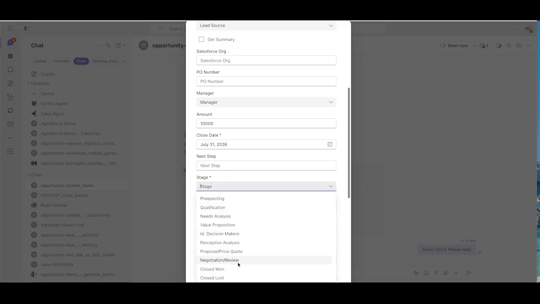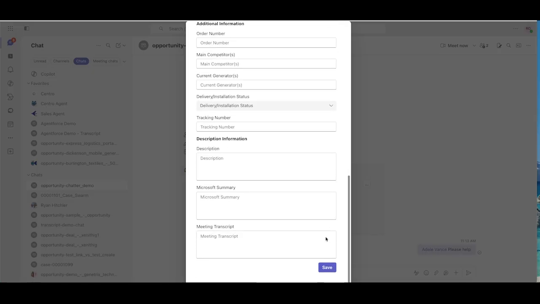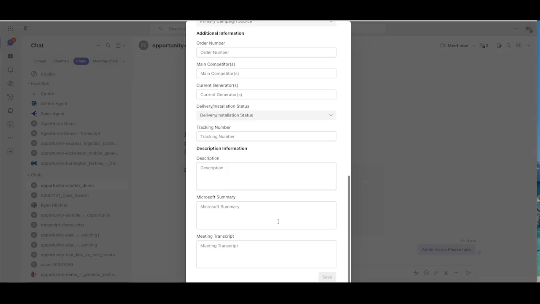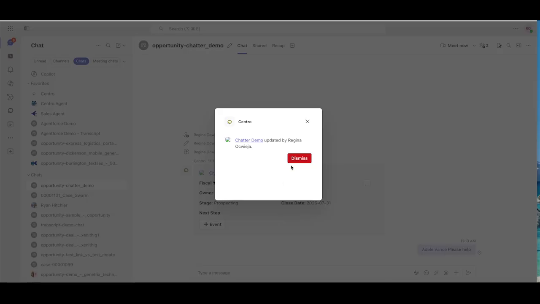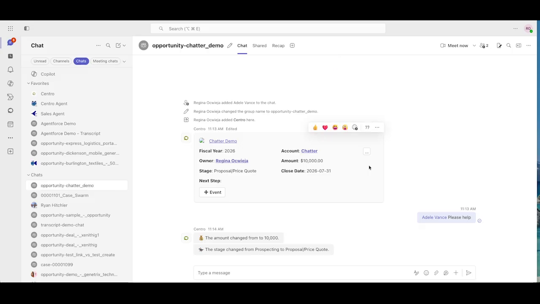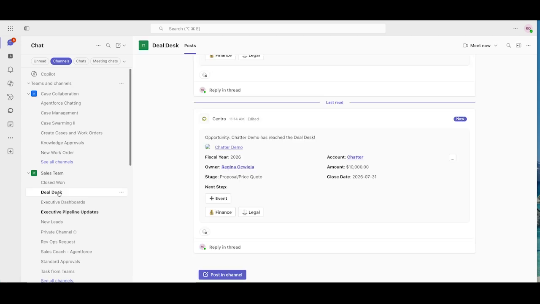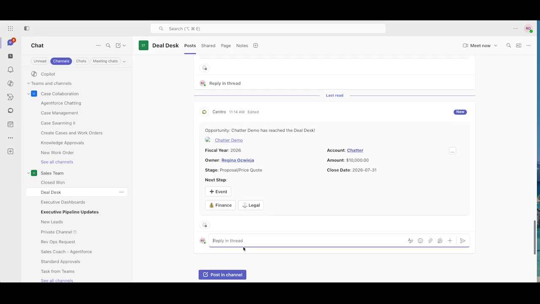The other key piece here is similar to Chatter. When fields are updated, you can have them post directly to the chat that you're working on to make sure that people aren't duplicating efforts when making changes to important Salesforce records, as you can see here. The other piece that's very helpful is though you can use Chatter to collaborate, you can also use channels to bring in the right people at the right time. So in this example, when this opportunity reaches the proposal price quote status, we post it to the deal desk channel, bringing in those folks to the thread as needed.